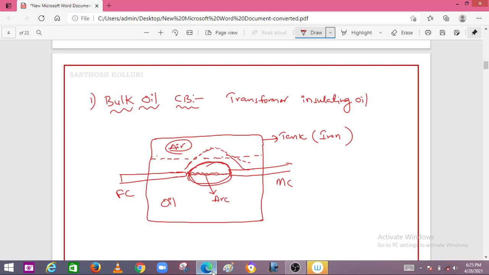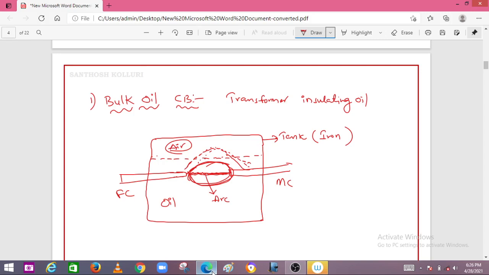Whenever there is a forming of an arc, as we know, there will be a gas bubble formed across the arc. Whenever it is formed, this oil will be displaced some distance. So a certain air cushion has to be provided for the displacement of the oil, otherwise it will be blasted. That's why the oil tank is not totally filled with oil, but only up to a certain level, above which there is air in the tank.